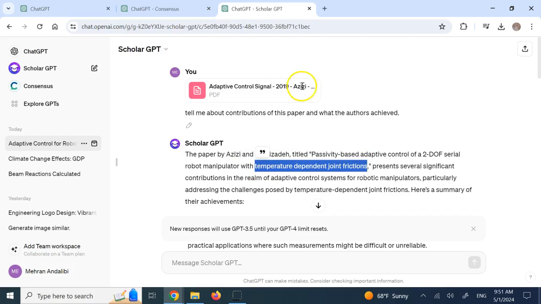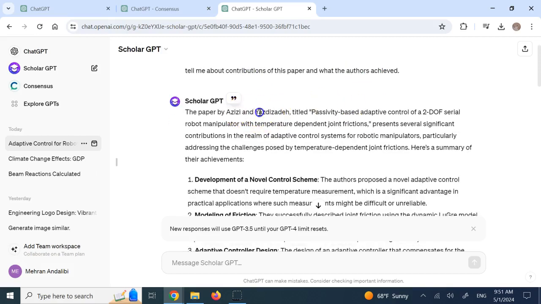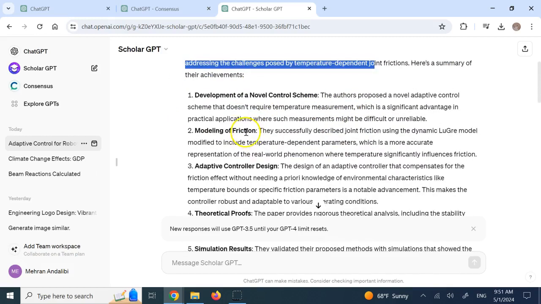So all I did, I downloaded the PDF and uploaded it here and said, tell me about the contributions of the paper and what the authors achieved. It correctly recognizes the author, the title, and then it goes one by one over the achievements and contributions.